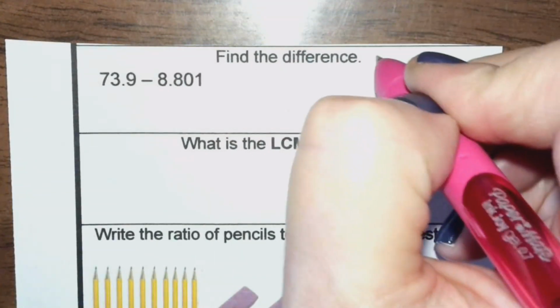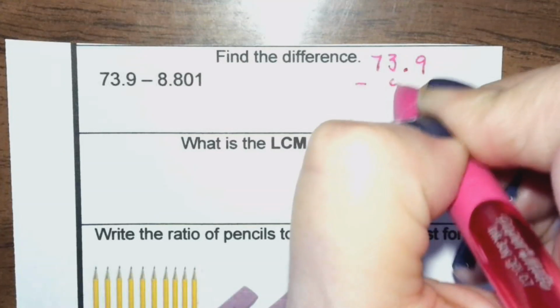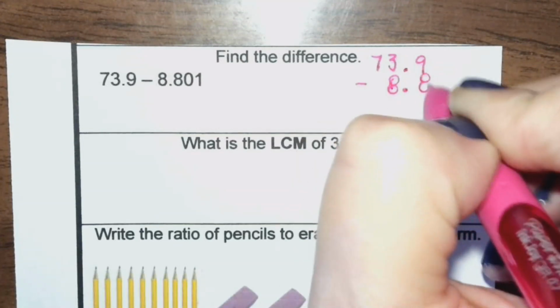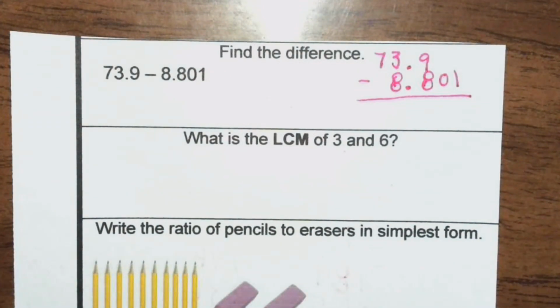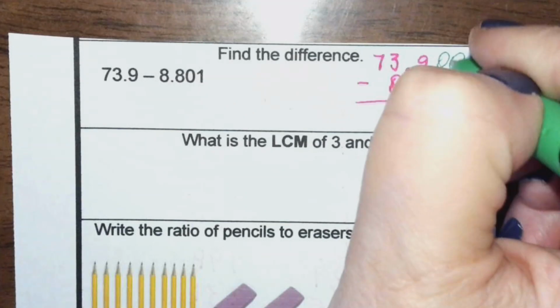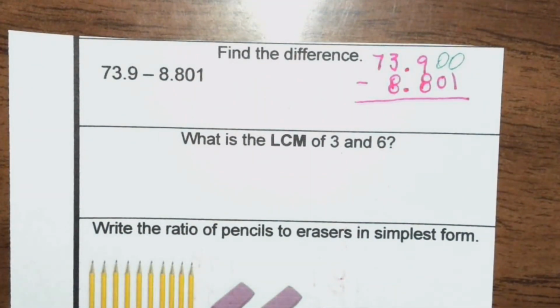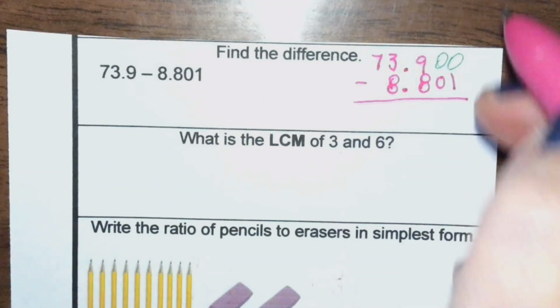$73.5 minus 8.801. Here's the problem. There's some empty spots up there, so we're going to have to add some zeros. So I'm going to add some zeros up here. Okay. We're going to have to regroup because we can't say 0 minus 1.